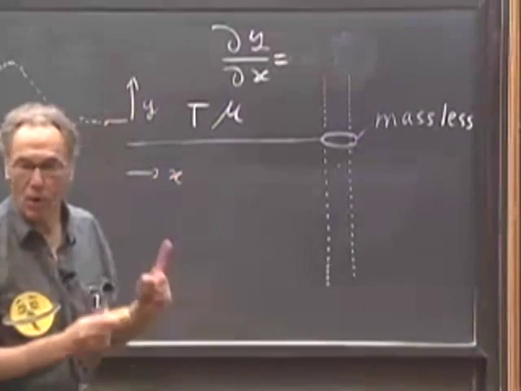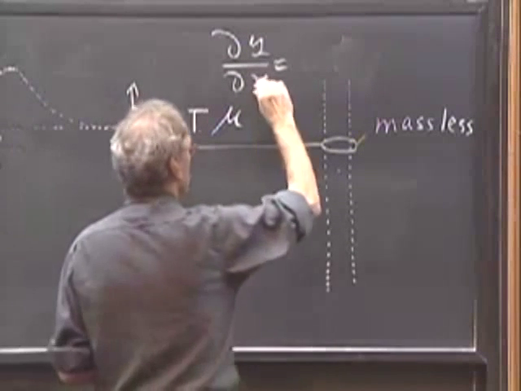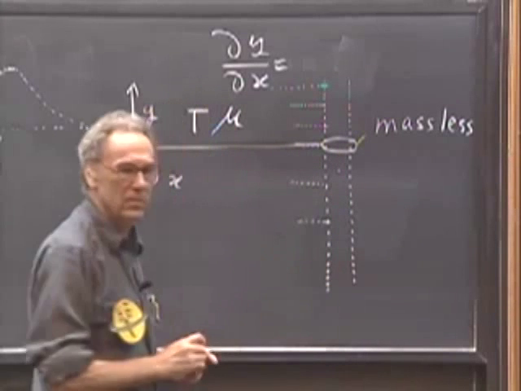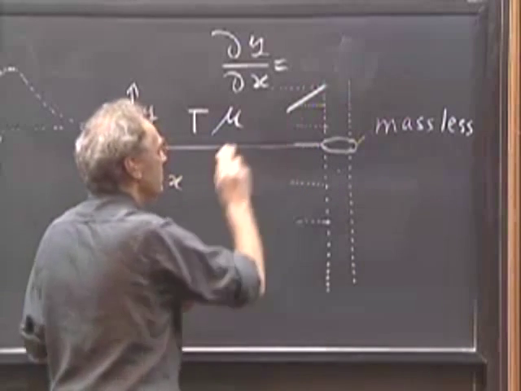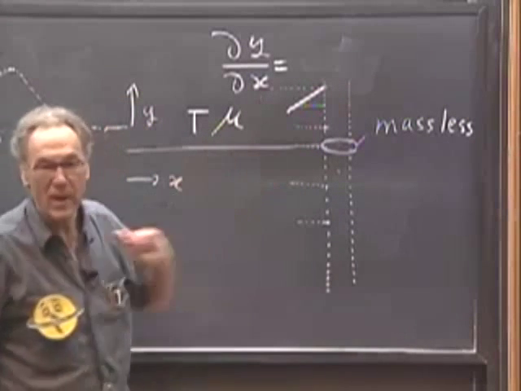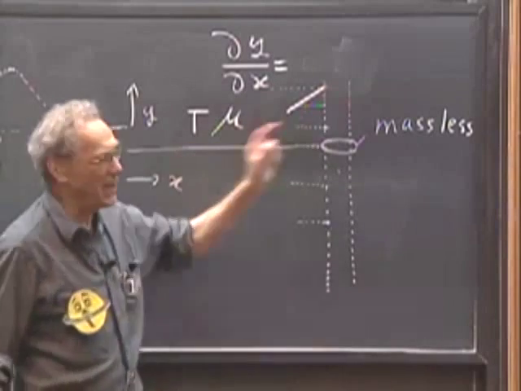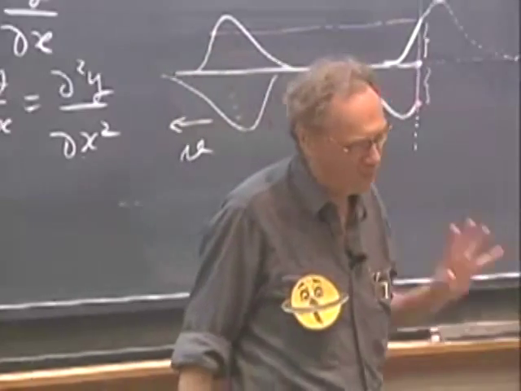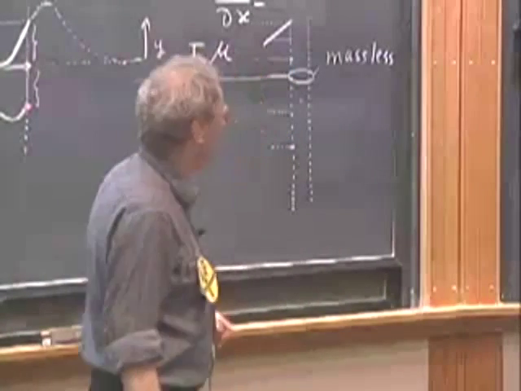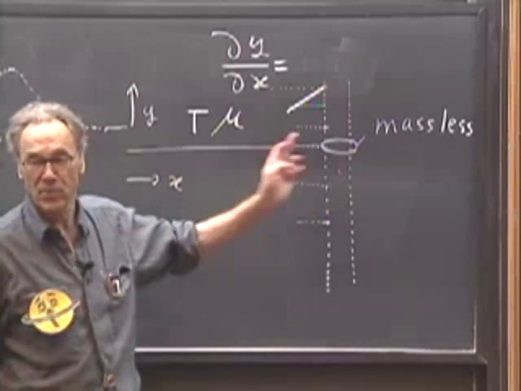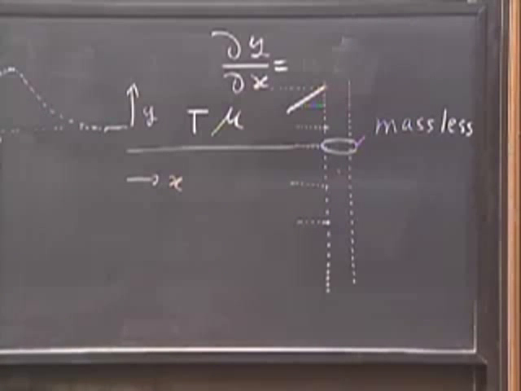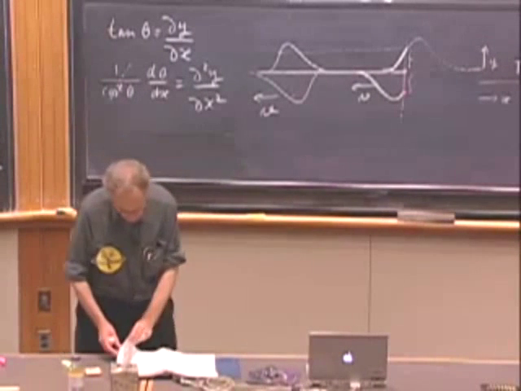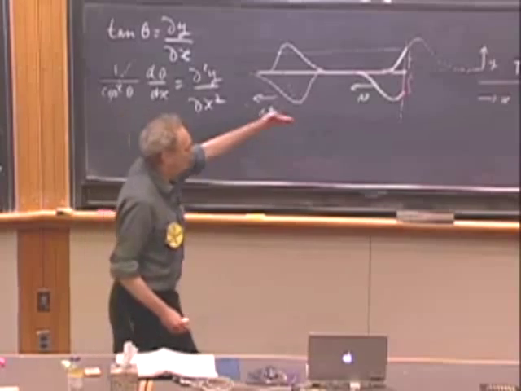If it were not 0, so this would be 0. This would be 0. This is 0. This is 0. This is 0. That is all 0. If it weren't 0, if it was this, then there would be a force on this ring, because the tension would be in this direction, but the ring has no mass. And so the acceleration of the ring would be infinitely high, which we don't allow. So therefore, in the extreme case that you can go to this situation, you will now see something very different. You will see that the string at all moments in time will have to be like this.